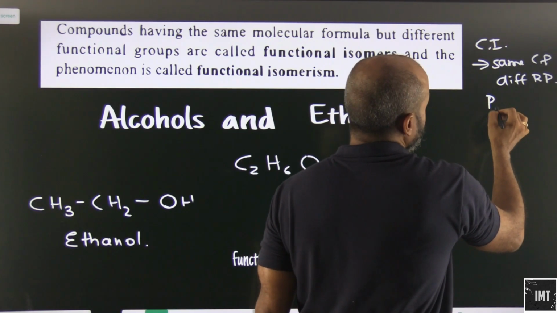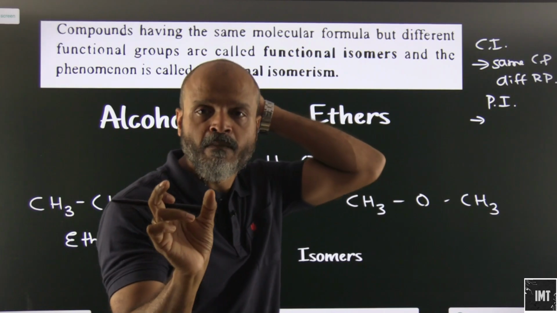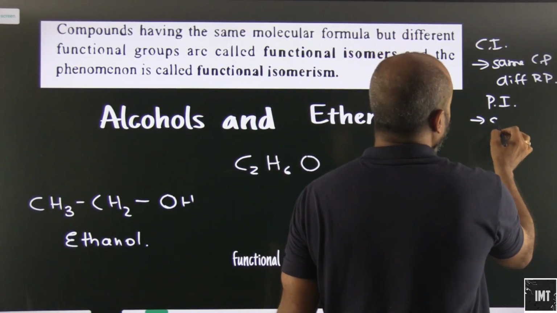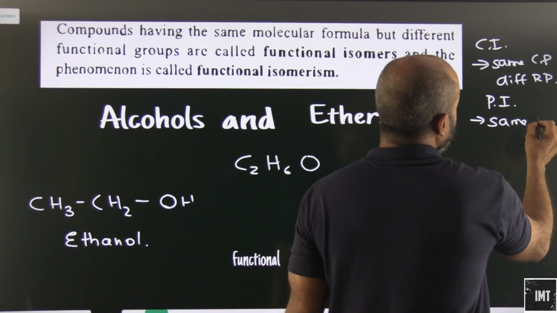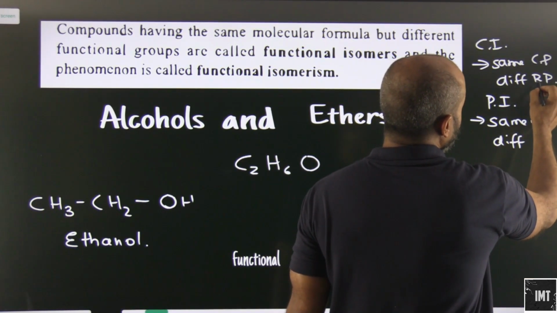In position isomerism, wherein the position of the double bond, triple bond or the functional group varies, here also we will have the same chemical properties but different physical properties.